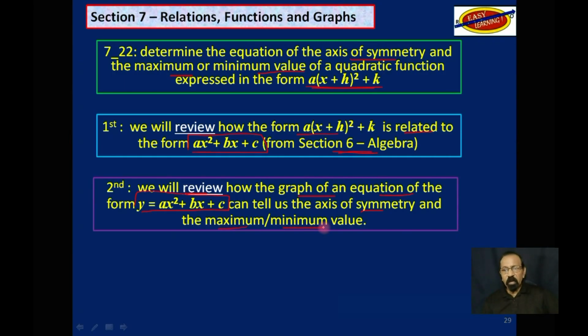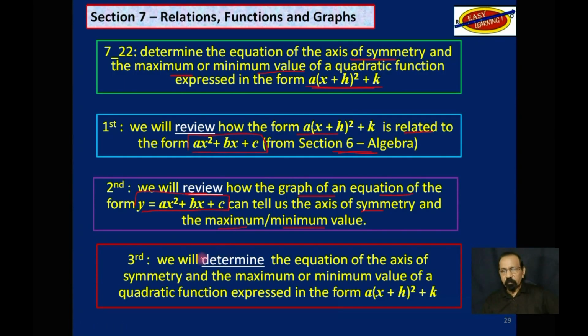And we will also see how to calculate that without the graph. And then thirdly, we will determine the equation of the axis of symmetry and the maximum or minimum value of the quadratic function expressed in this format here. It still is a quadratic equation, just like that one, but this is a more familiar format.